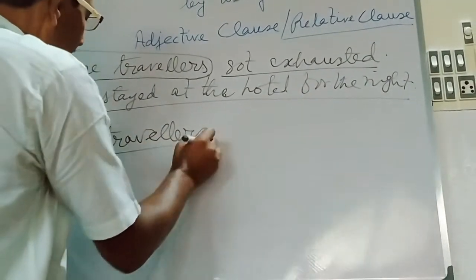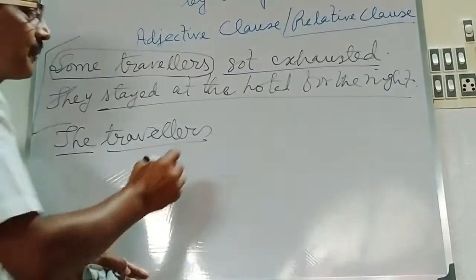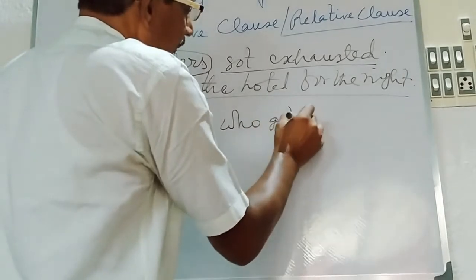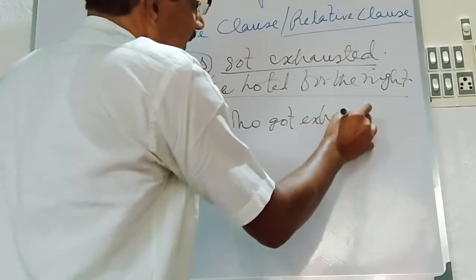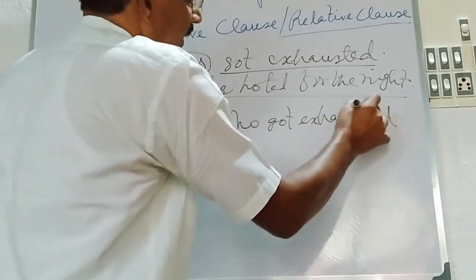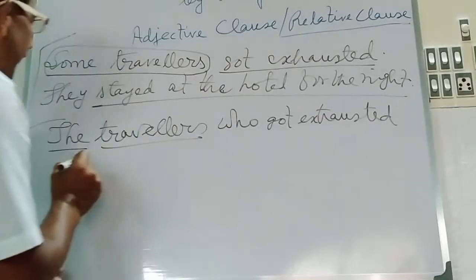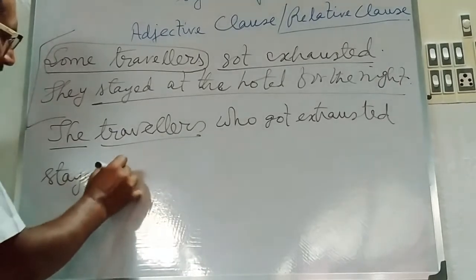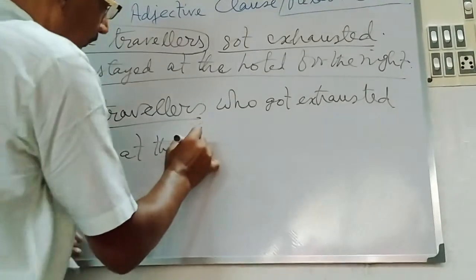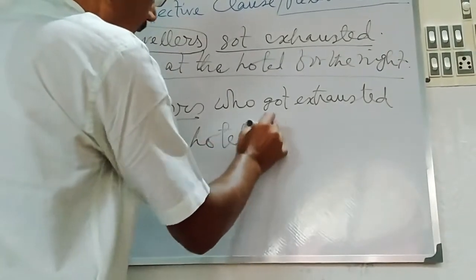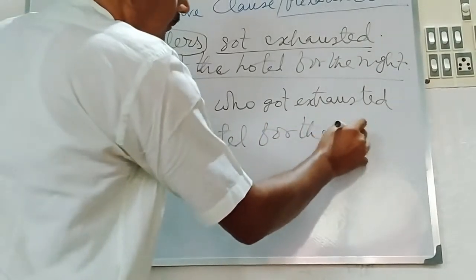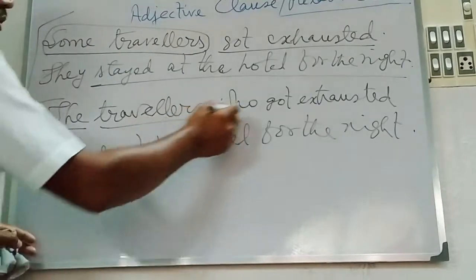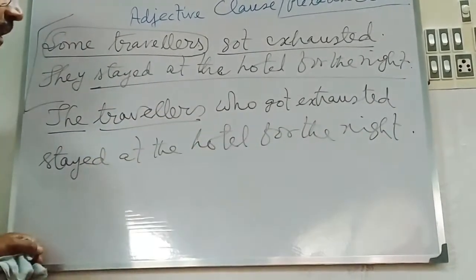Next, who got exhausted? Stayed at the hotel for the night. The travelers who got exhausted stayed at the hotel for the night.